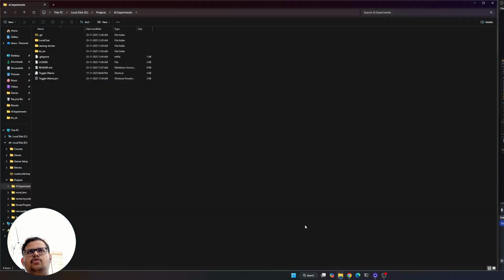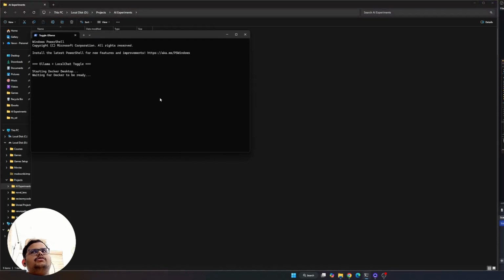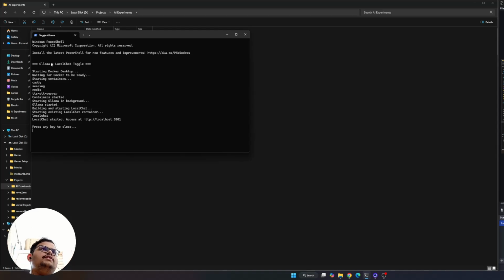So let's just go directly into it. What I've created is a parser script which, when you double click it, I have a link for it here, so it looks more formal. When you do that, it starts up your Docker Desktop, starts up all the containers, and for searching, I have added SearXNG, which lets you use multiple search engines for free using your own resources. So Google, Bing, DuckDuckGo, all of these can be in one thing.